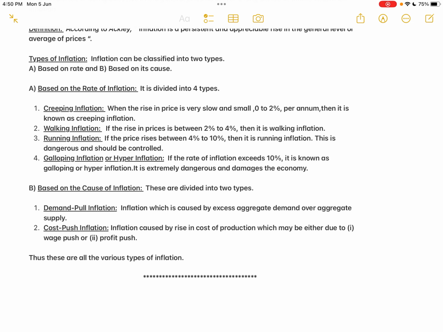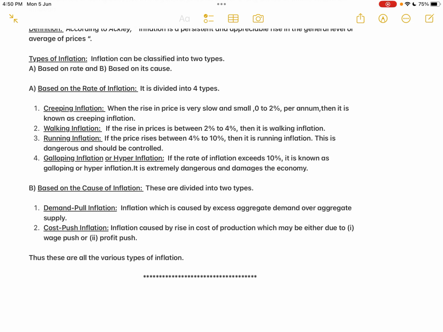Slowly, because of the rise in demand, the prices of commodities and services start increasing, up to 2%, 3%, 4%. Beyond that level, the rise in prices will lead to an increase in the cost of production. So the demand pull inflation will become the cost push inflation. When it becomes the running, hyper or galloping inflation, the same demand pull inflation's rate increases and becomes the cost push inflation. Finally, the rise in the general price level will become very difficult to control.